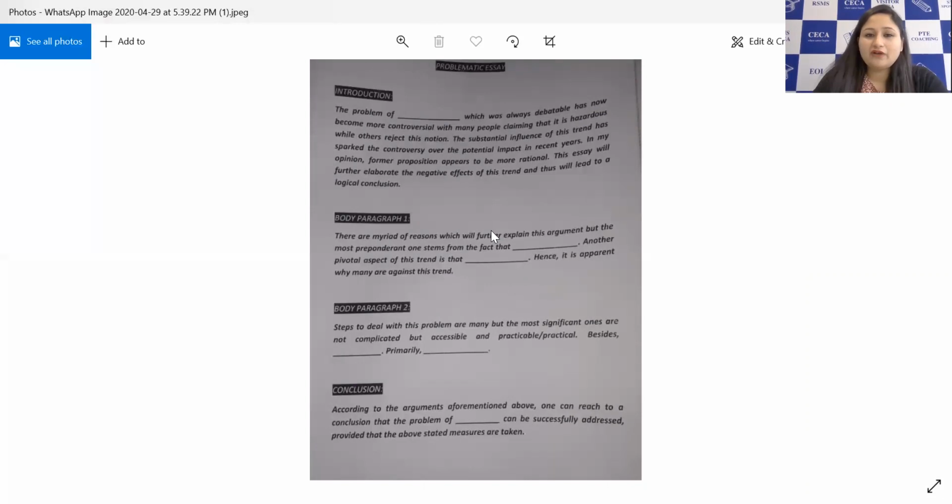But remember, for the 8 band you have to write 250 plus, but less than 300, right? So your word limit should be from 250 to 300. That should be your limit for the 8 band. This is the problem solution one.